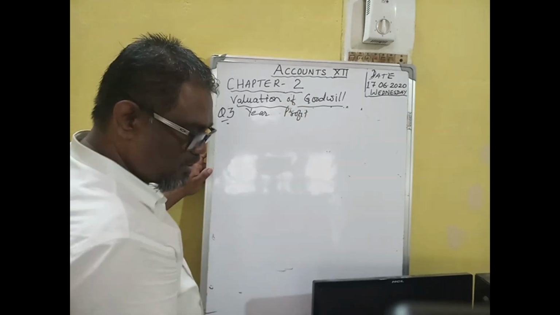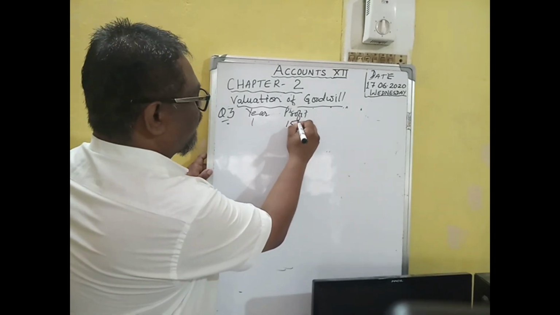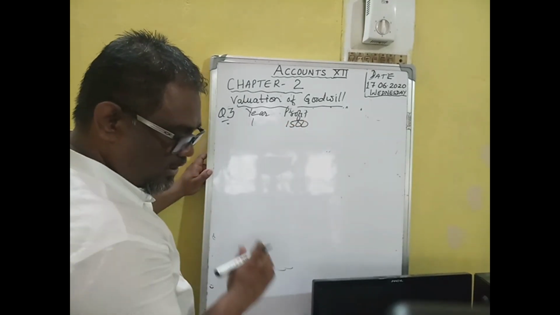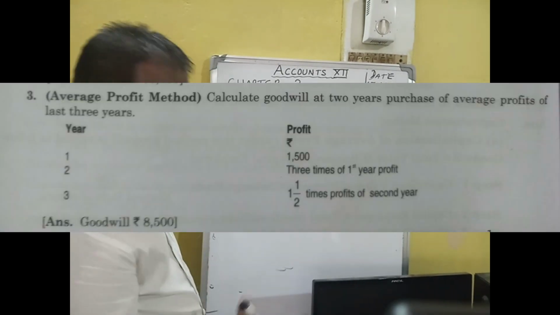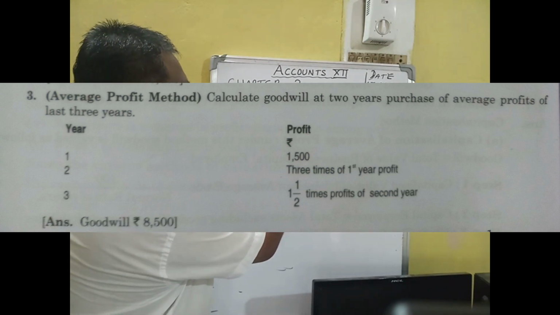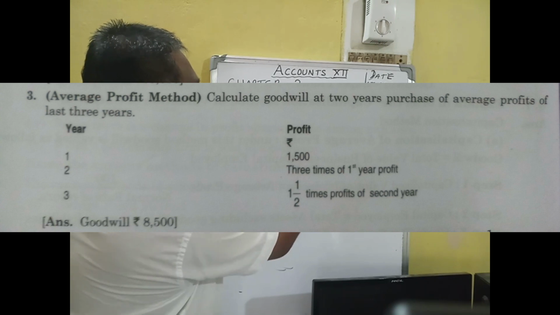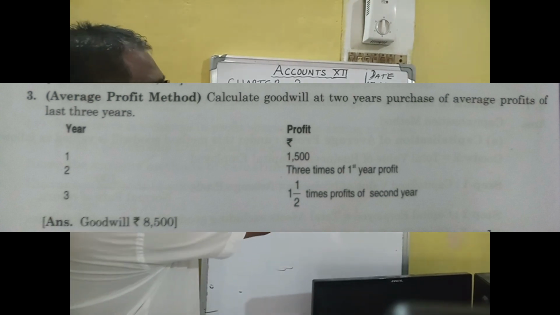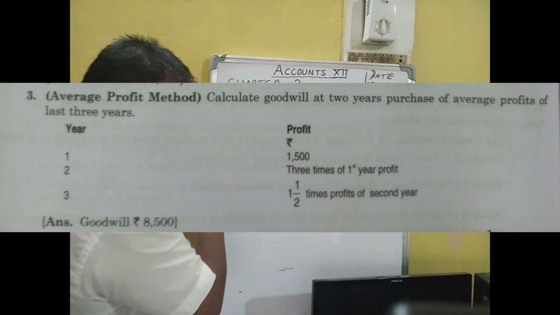profit. In year 1, the profit is given as 1500 rupees. In the second year it is said to be 3 times of the first year, 3 times of 1500, that will come to 4500.